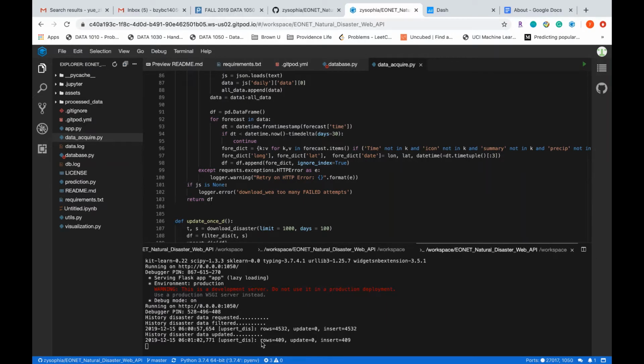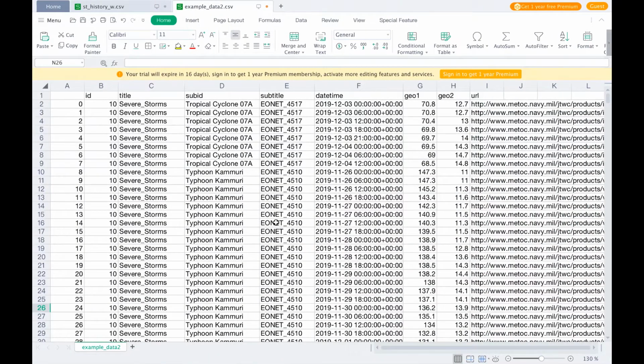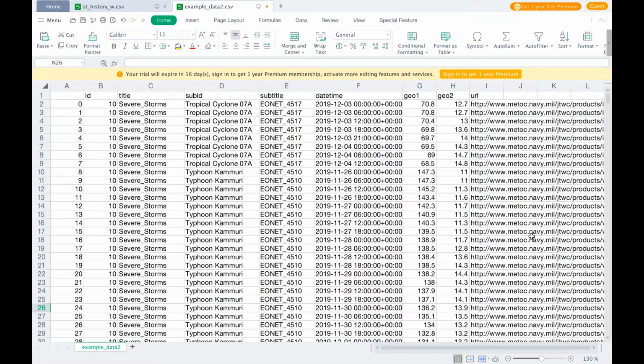So now we have observed the MongoDB database for disasters. We have about 4,000 rows of closed disasters, which means the disaster has ended, and about 400 rows for happening disasters. This is how our data looks. We have the location of the disaster, the time, and the type of the disaster.